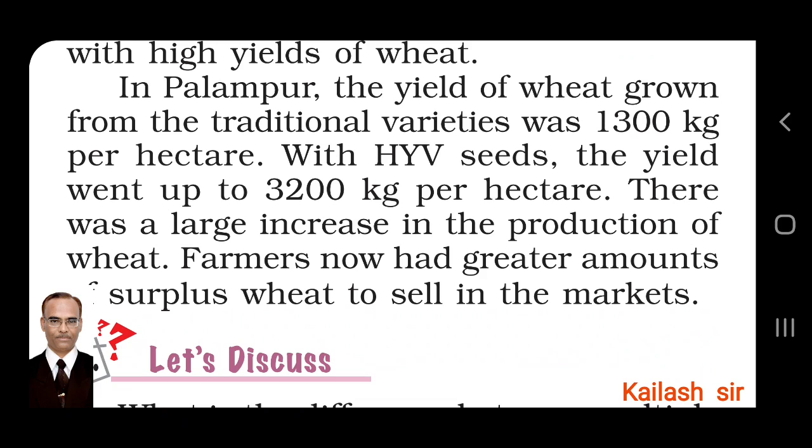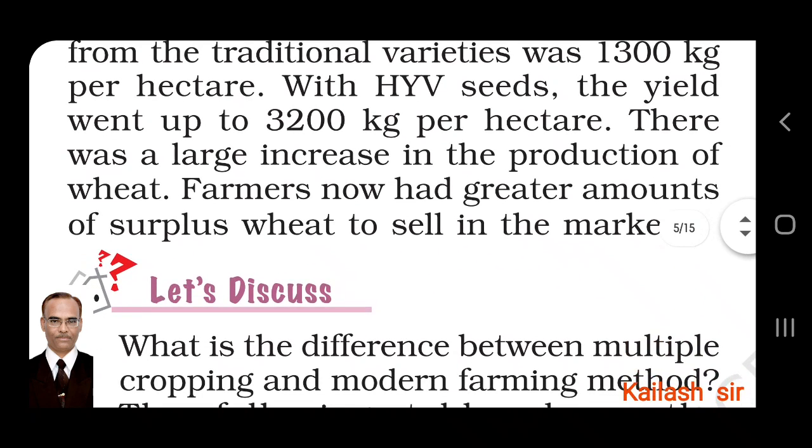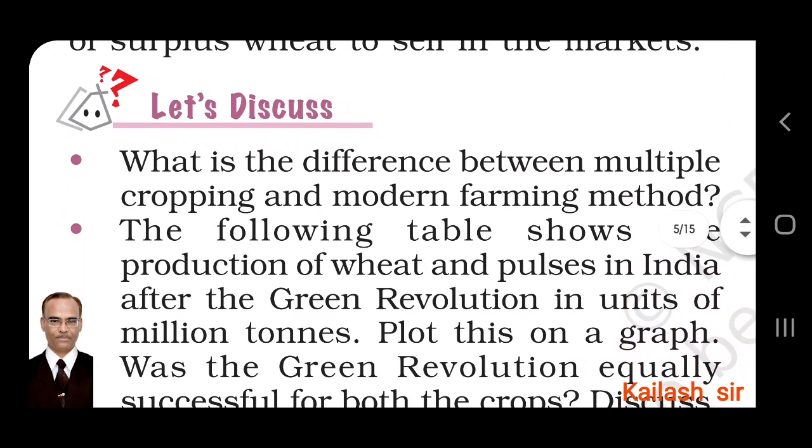There was a large increase in the production of wheat. Farmers now had greater amounts of surplus wheat to sell in the markets. Now they had wheat for their own use, and as you can see, it increased 2.5 times. So surplus was there, and with that, extra income can be earned by selling it in the market.